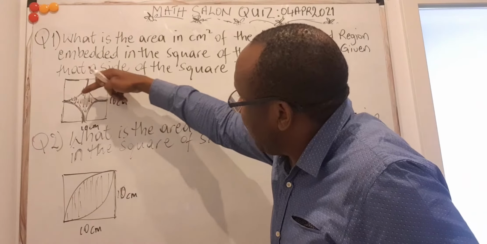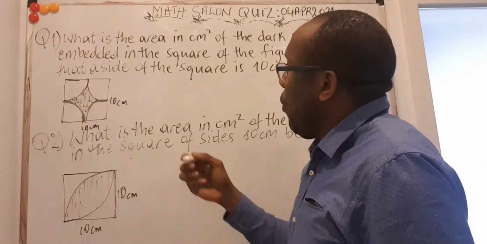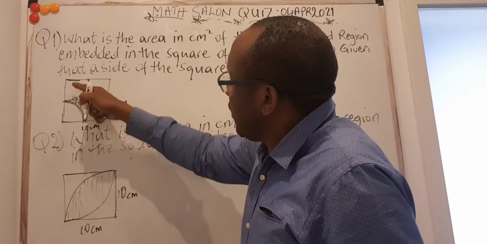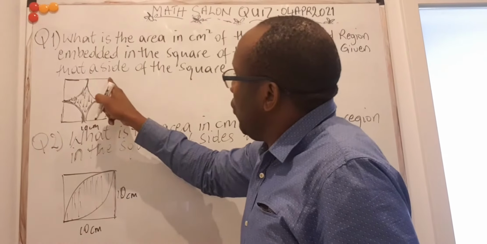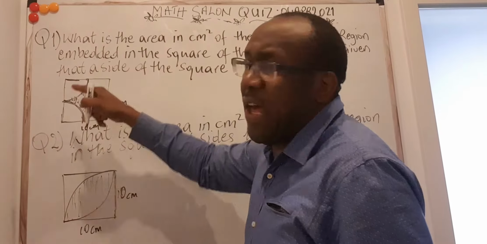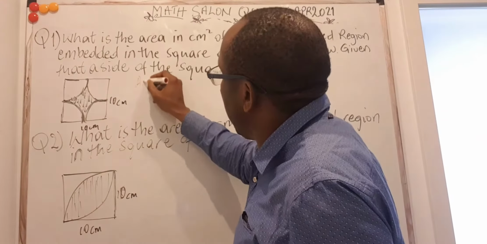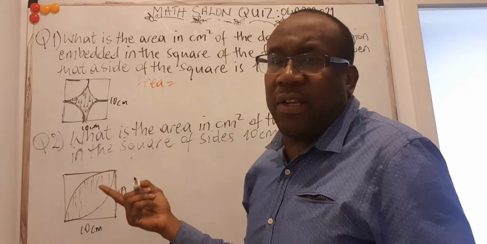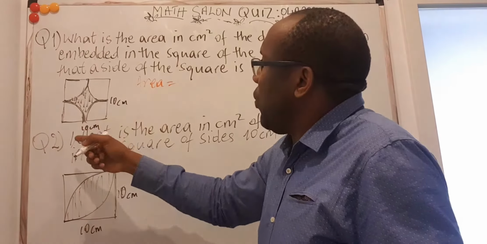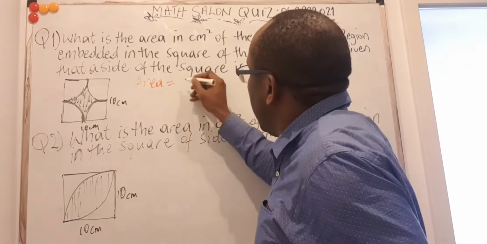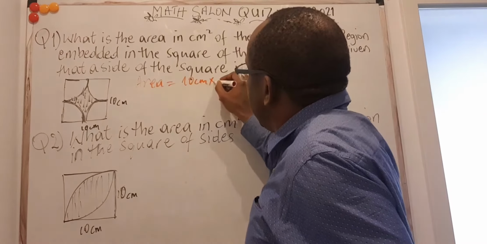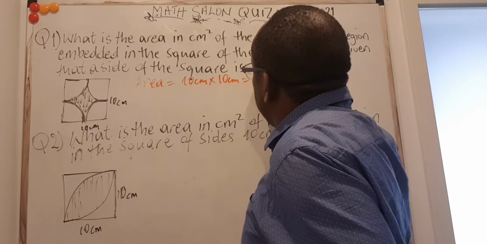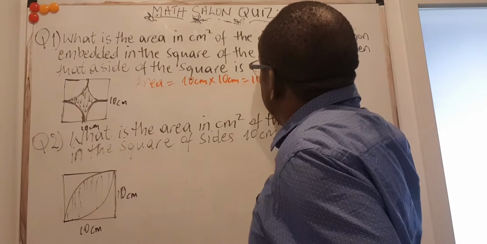We asked to look for the area of this region here. What was important here was to know that to get the area of this region, you can first look for the area of the square itself, and that is simple. So the area of the square is simply equal to the side squared, or the length times the width, but the length and the width are all the same. So it's just 10 centimeters times 10 centimeters, and that is 100 centimeters squared.